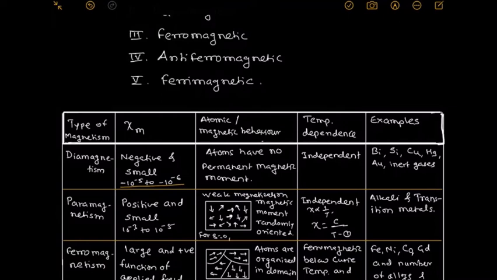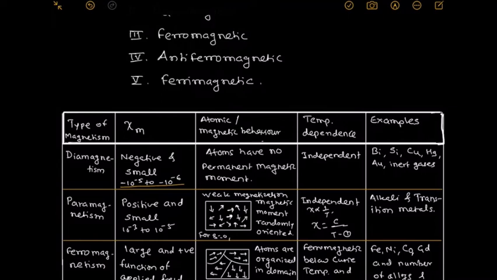In such a material, the atoms do not have a permanent magnetic moment, and the material is totally independent of temperature. Examples are bismuth, silicon, copper, mercury, gold, and the inert gases.